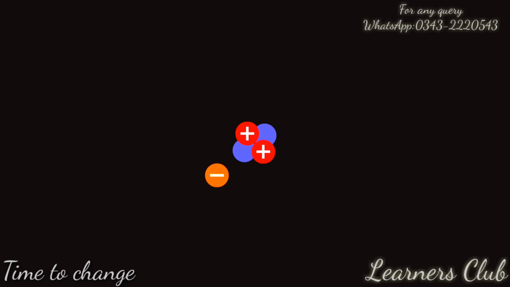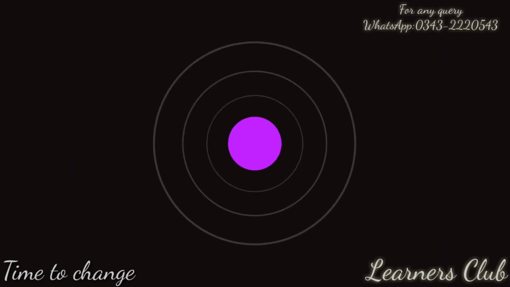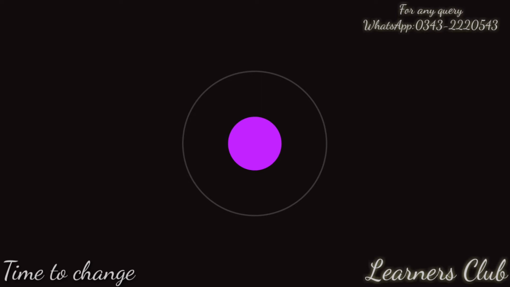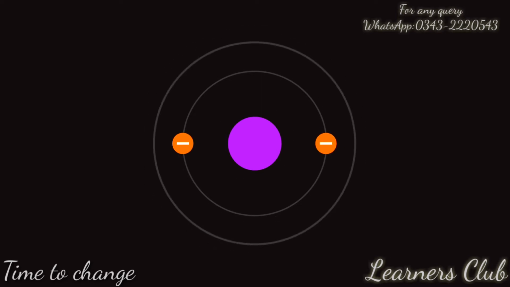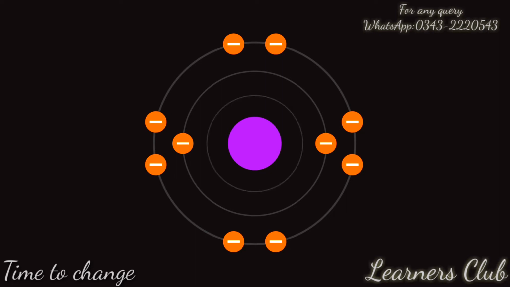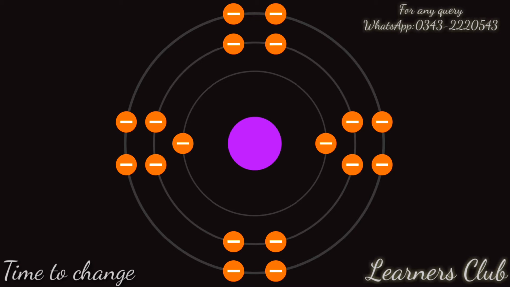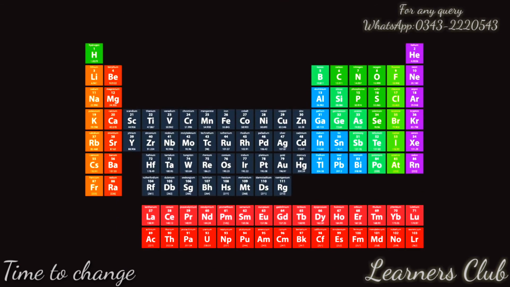Electrons do not simply fly around a nucleus randomly. Instead, they occupy specific levels called electron shells. Each electron shell can only hold a set number of electrons. The first electron shell can hold up to 2 electrons. The second electron shell can hold up to 8 electrons. The third shell can initially hold 8 electrons, though later on it can hold up to 10 more, giving us the transition elements.